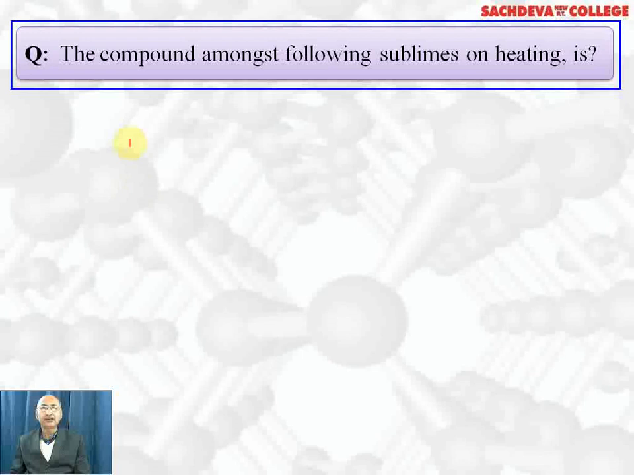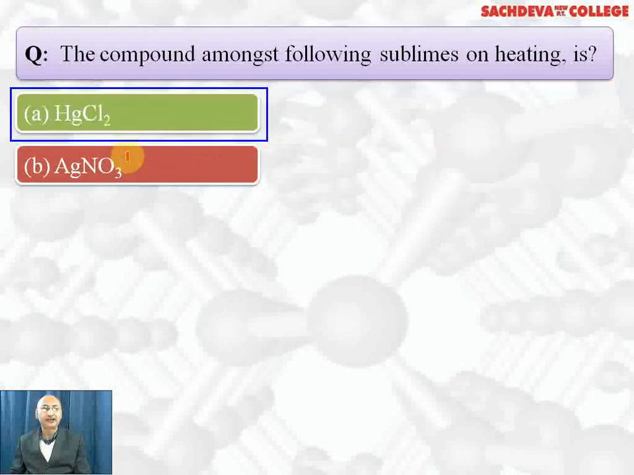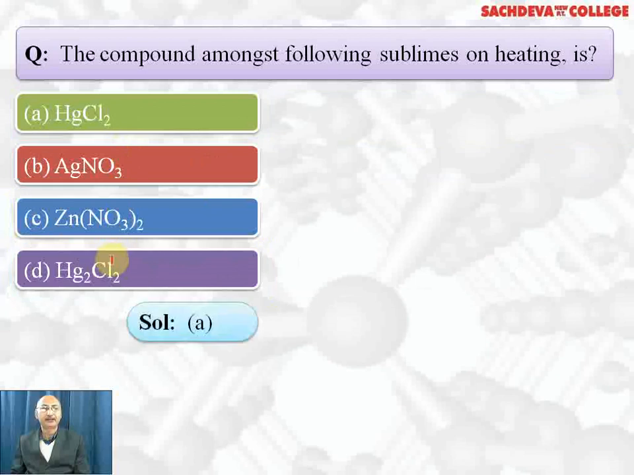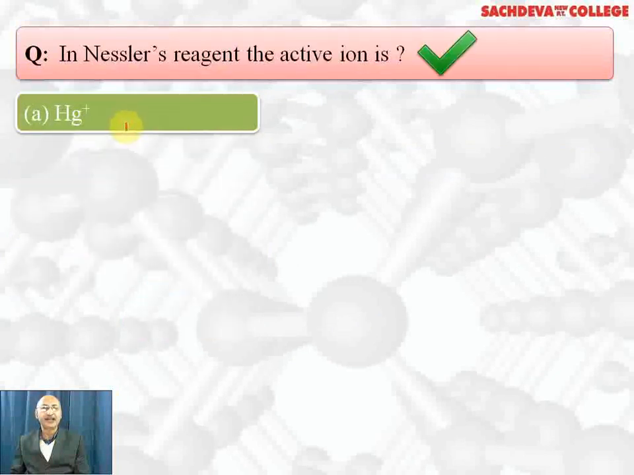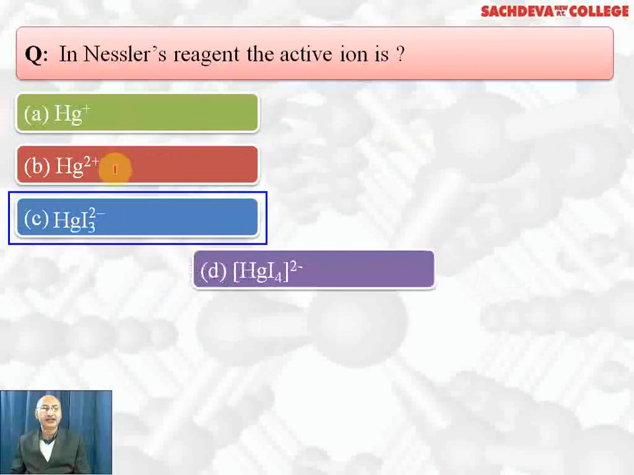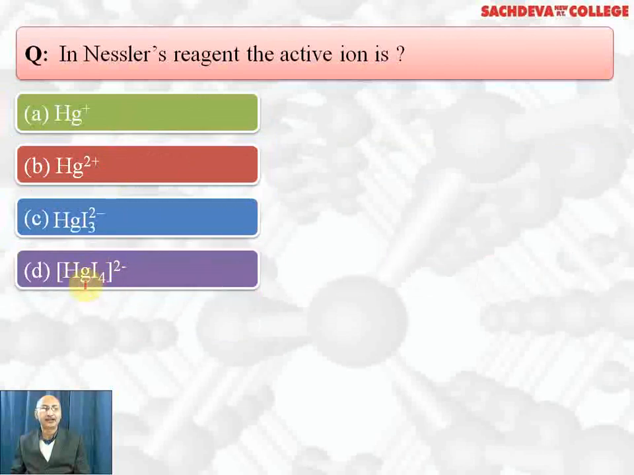The compound among the following which sublimes on heating: mercuric chloride, silver nitrate, zinc nitrate, mercurous chloride. Correct answer is mercuric chloride. It can sublime, that's why it is called corrosive sublimate. In Nessler reagent, the active ion is Hg+, Hg2+, HgI2-, HgI4 2-. Correct answer is D part because this is a complex ion. It is tetraiodomercurate(II) ion, which is the active species in Nessler reagent, which reacts with ammonia and ammonium ion to form iodide of Millon base.